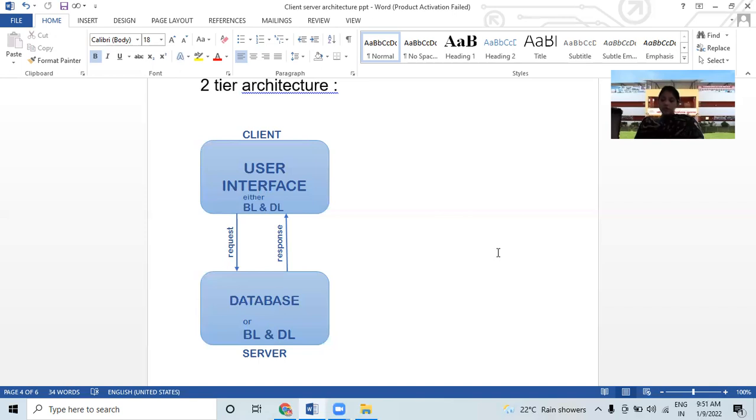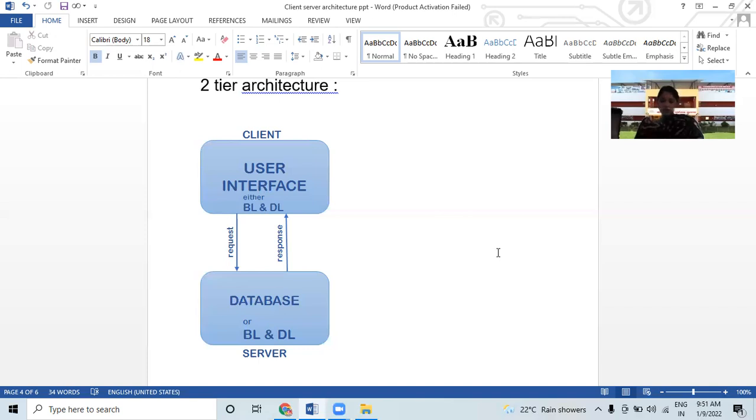If business logic and data logic are stored at the client side, it is called fat client, thin server architecture. It must be unchanged. If both are stored at the client side, what do we call it? Fat client thin server architecture.